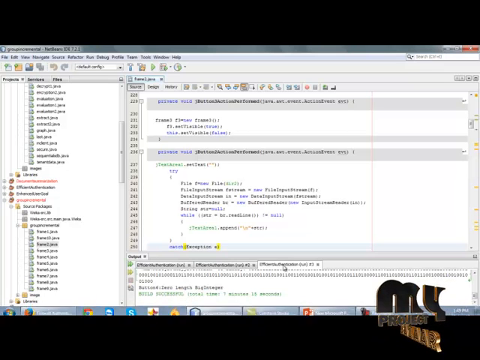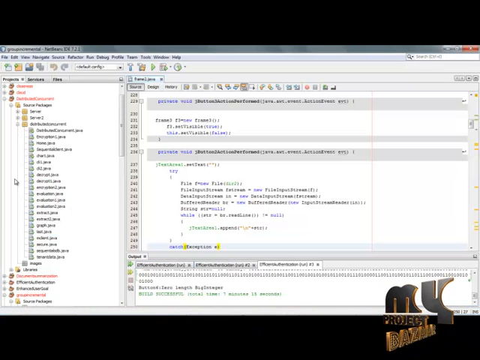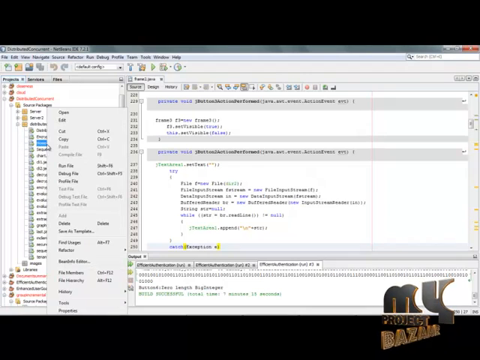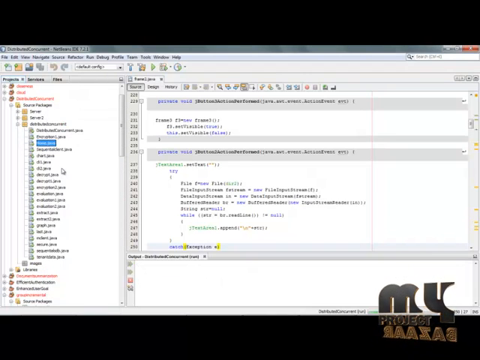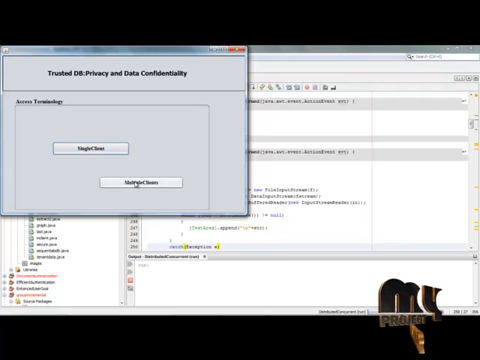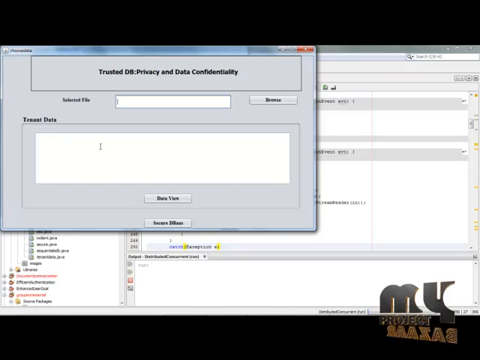Simply open NetBeans and right click in the distributed concurrent package. Right click the home.java form and choose the run file option. After choosing the run file option, our first home page will be displayed. The access terminology can be chosen as single client and multiple client, which was discussed earlier. Simply choose the single client option.